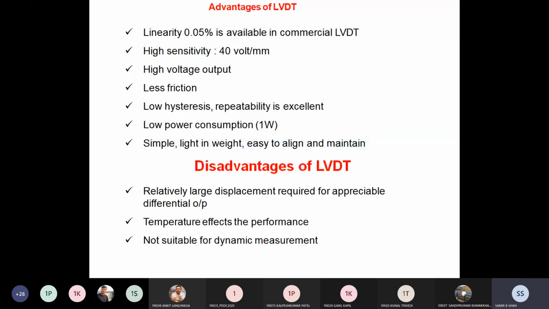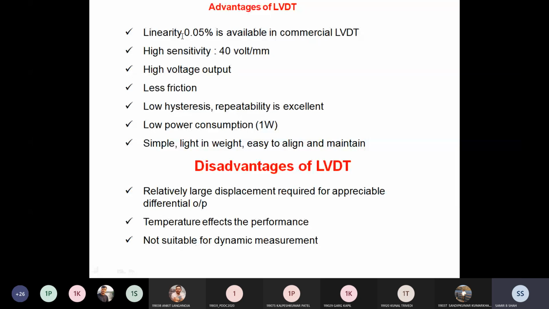Right, so this is just talking about the basics of LVDT. I will show you one video of LVDT, and then we proceed to the next topic.